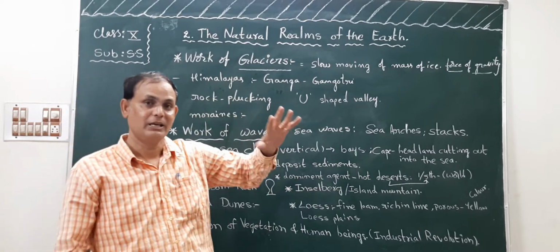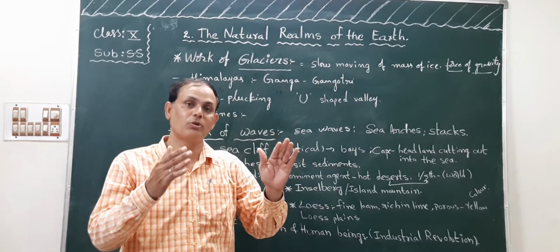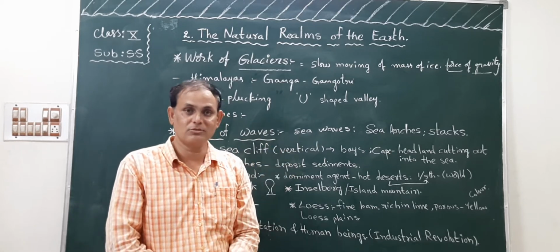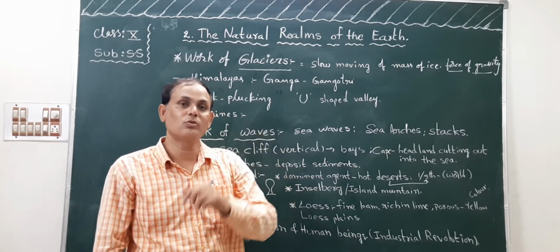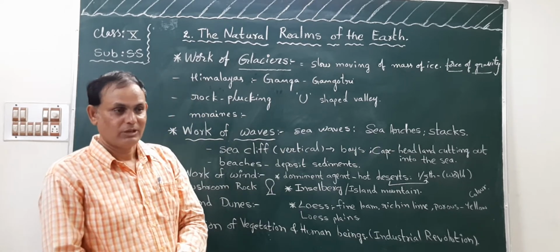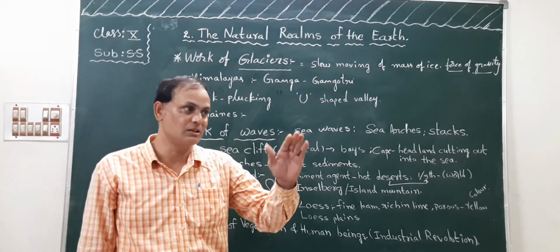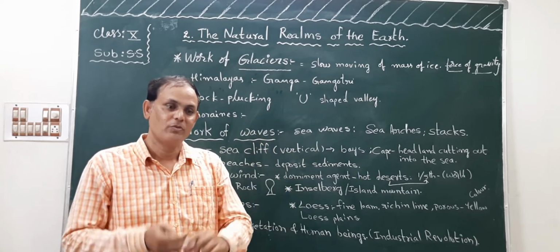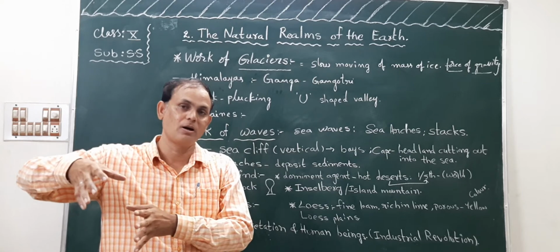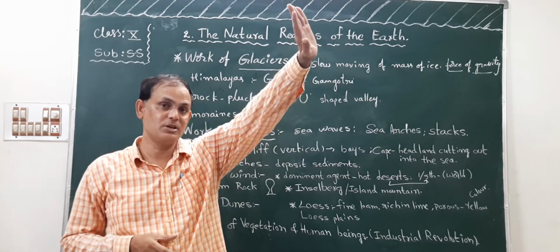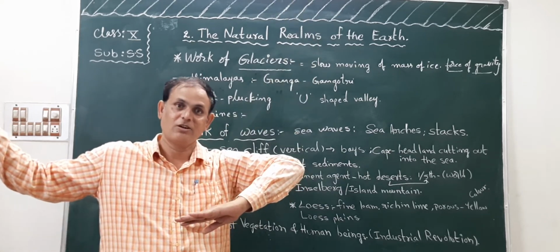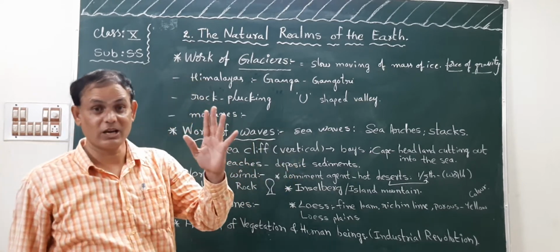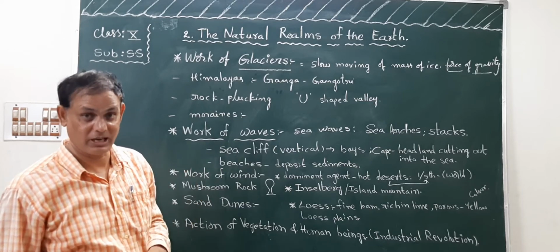The Himalayas are the young folded mountains in the world. Okay, children, what are the old folded mountains in the world? The Aravalis are the old folded mountains in the world. We can see these Aravalis in Rajasthan, one of the Indian states. We can see the Himalayas from Jammu and Kashmir to Arunachal Pradesh in the northeast. Okay, children, 2400 kilometers is the length of the Himalayas.